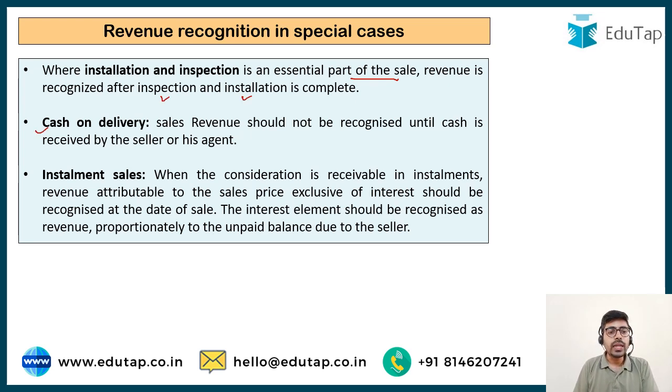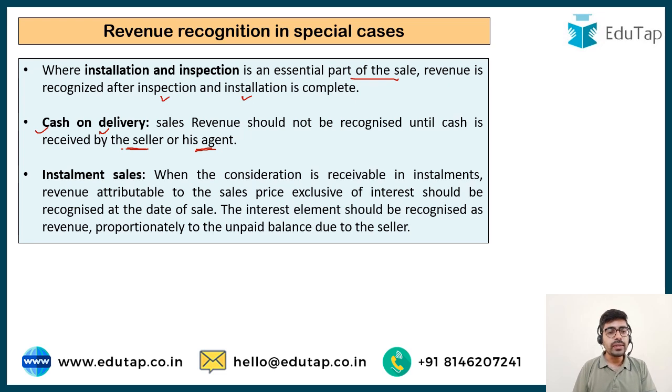What about cash on delivery? The accounting standard says for cash on delivery sales, you should recognize the revenue only when the cash is received by you. You get the cash or you send someone else on your behalf to collect the cash. He receives the cash, then only you can book the revenue.